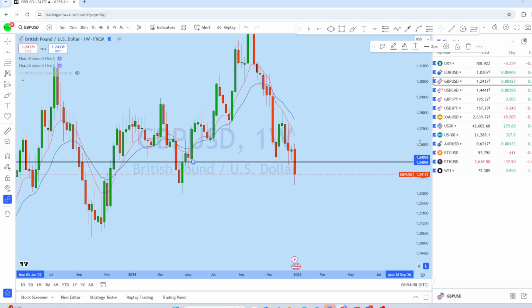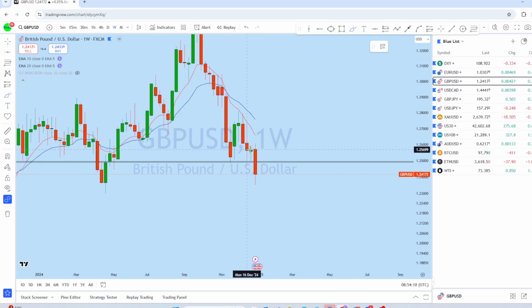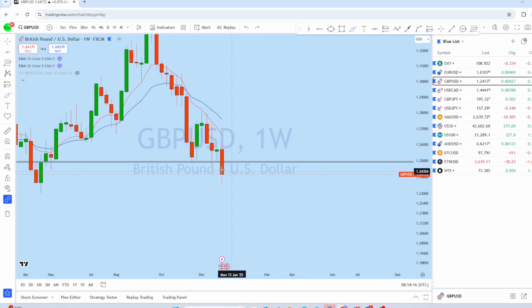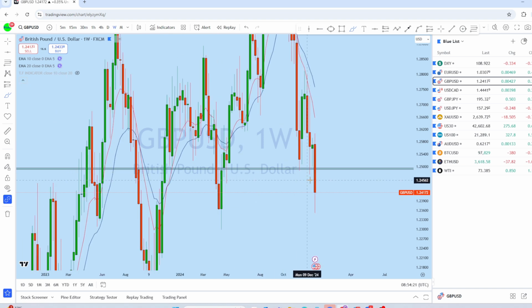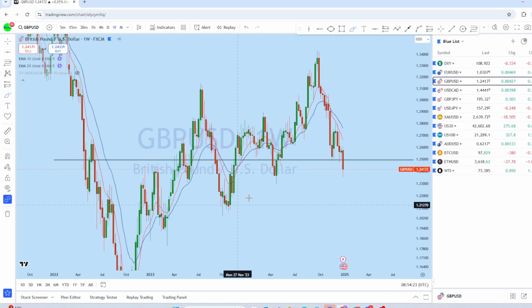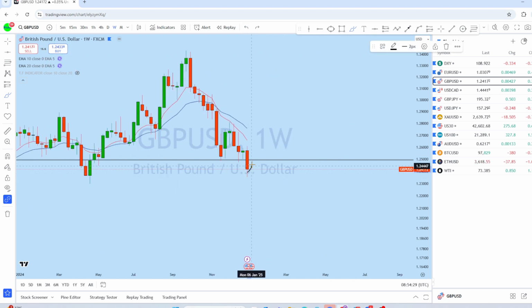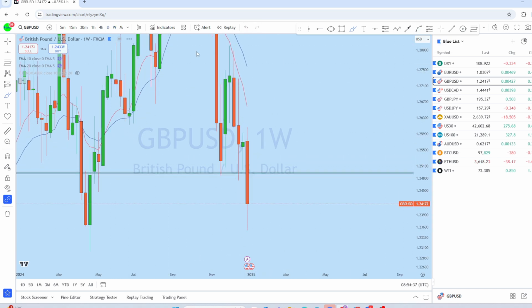Now looking at the weekly chart, we can see that the price crossed this doji and crossed that high, forming this long bearish engulfer. That's a bearish price action, but at the same time the market tested this support, and we can see it's forming a series of higher lows. So we can expect a strong reaction to the upside, and that might lead the price back to this previous support, which is turning resistance, and then we can expect the market to return to the downside.